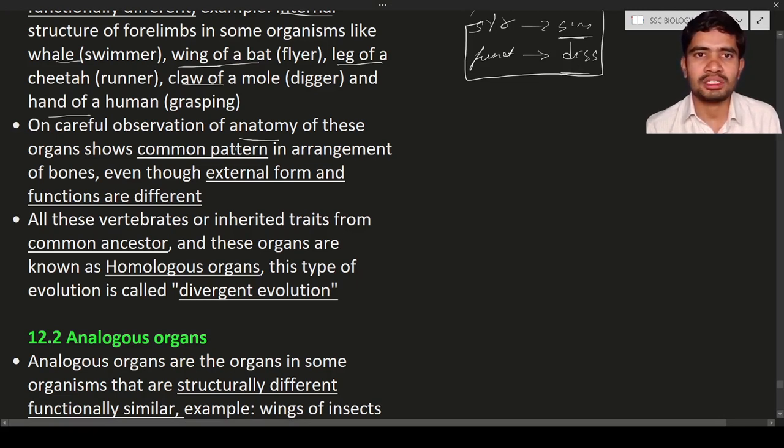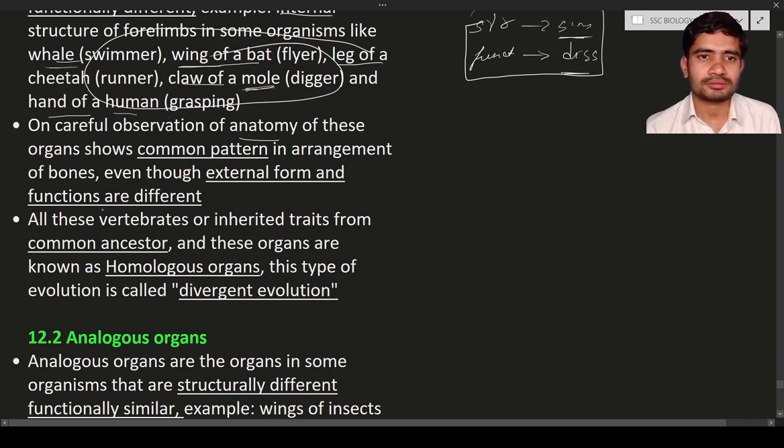How are they functionally dissimilar? Here you can see the wings of the bat, whose function is to fly. The leg of the cheetah, its function is to run. The claws of the mole, its function is to dig the earth. The function of the human hand is grasping, to hold something. And the flipper of the whale is to swim, and so on. Even though the arrangement of bones is anatomically similar, their function is different. It means structurally similar but functionally dissimilar. These are the different functions.